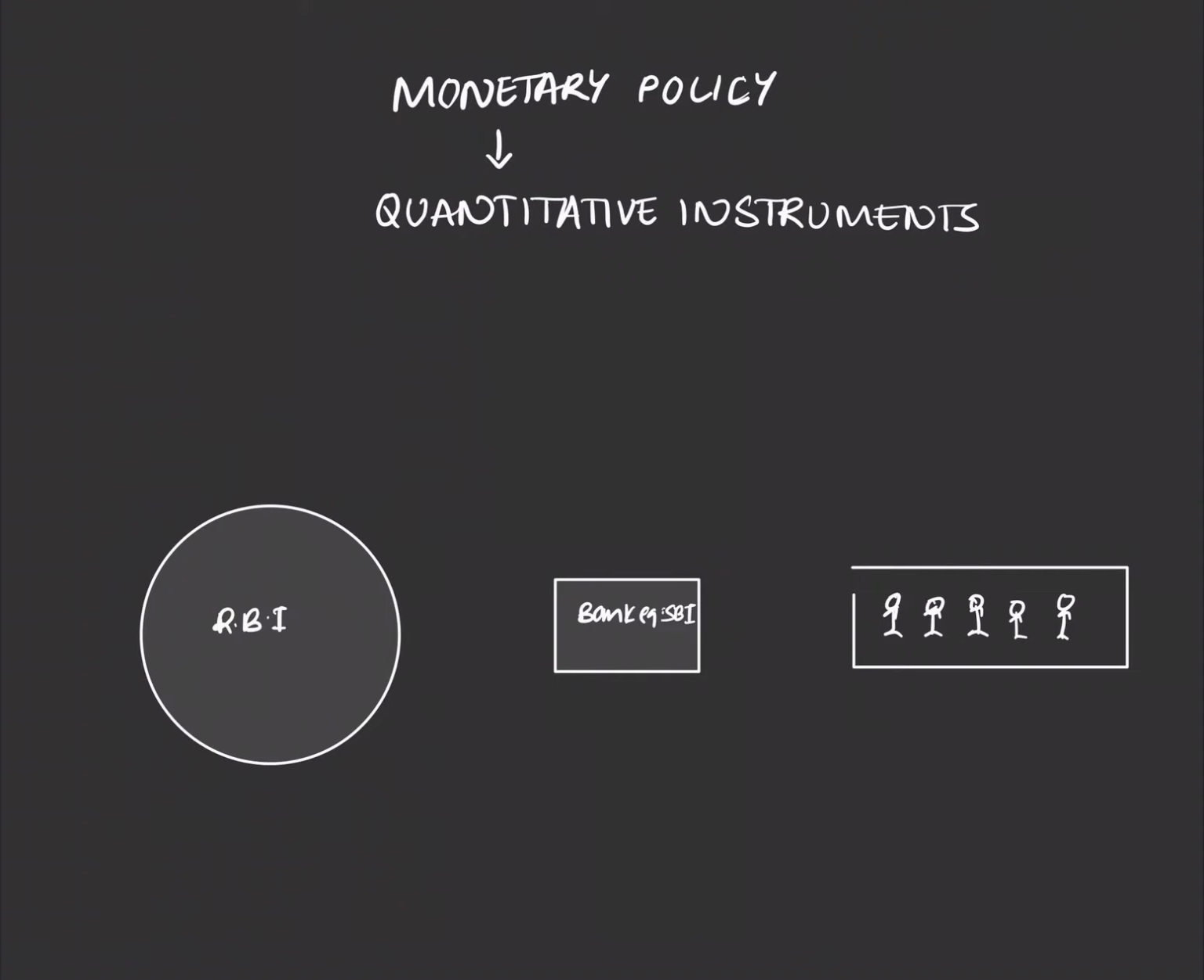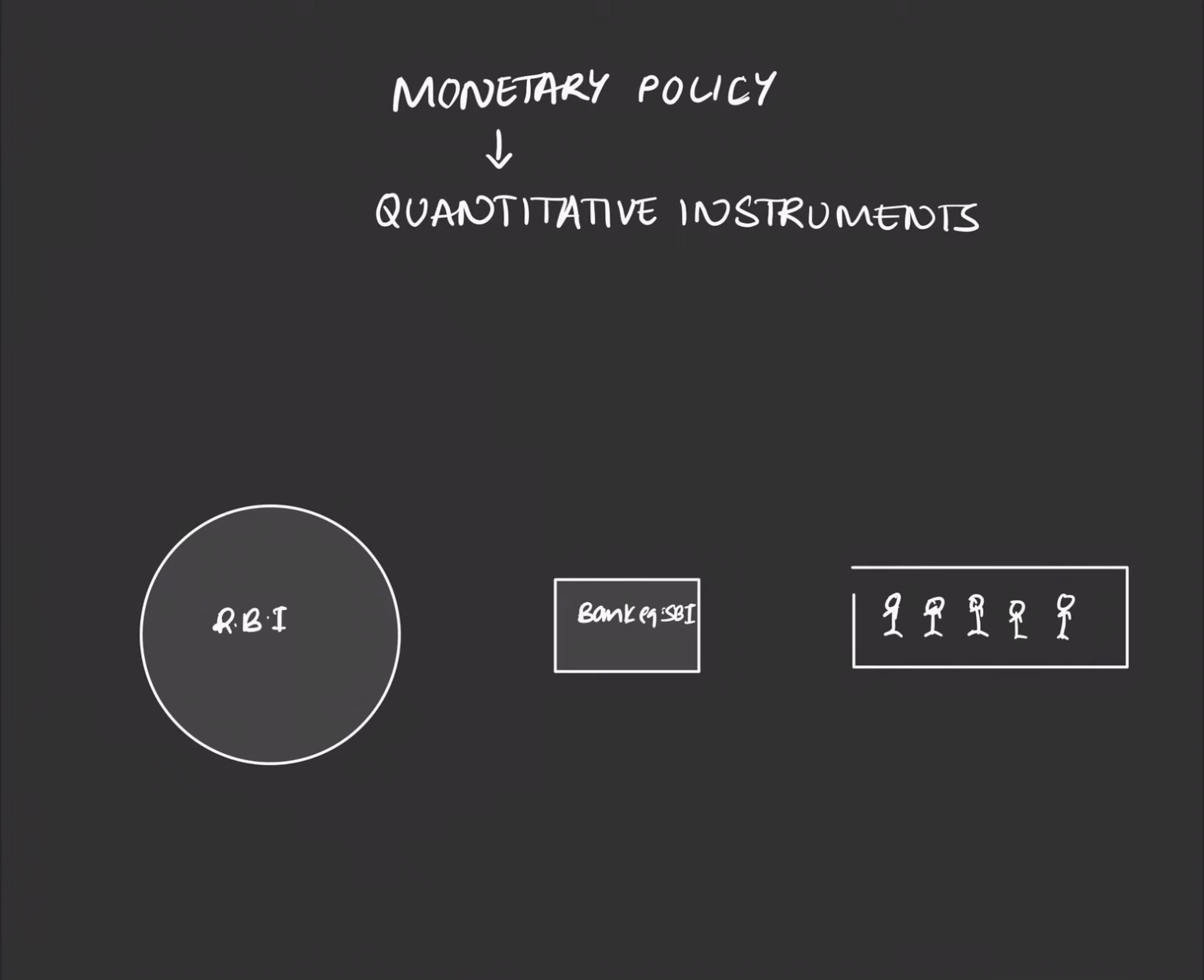The topic for today is monetary policy. Monetary policy, as most of us know it, is the policy used by the Reserve Bank of India to control interest rate, money supply and credit creation in the economy. And how does RBI do it? RBI does it through certain instruments that can be both qualitative and quantitative. So today we'll be discussing some of the quantitative instruments.